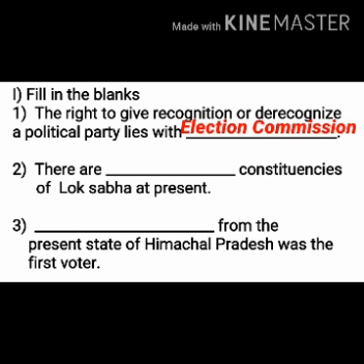Now read the second one. There are dash constituencies of Lok Sabha at present. So there are 543 constituencies of Lok Sabha in India. So the answer is 543.